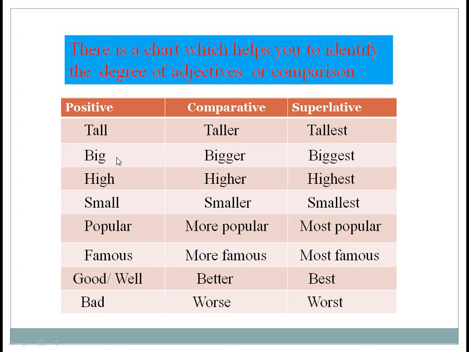Accordingly, big, bigger, biggest; high, higher, highest; small, smaller, smallest; popular, more popular, most popular; famous, more famous, most famous; good or well, better, best; bad, worse, worst. Dear students, you have to memorize all these degrees of comparison.